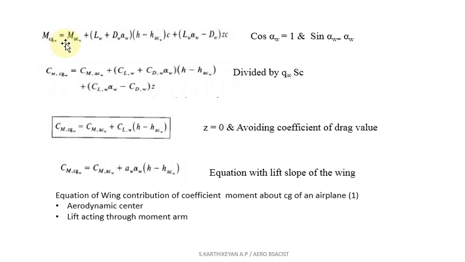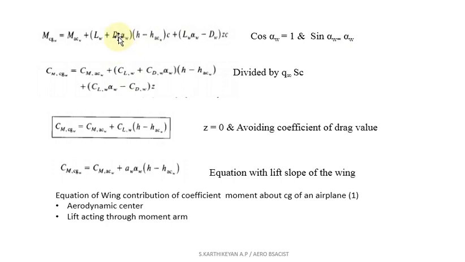So this is the equation we got from the previous slide. Now we are going to simplify the equation. How are we going to simplify it? The alpha W value is very small. Alpha W is nothing but your absolute angle of attack for the wing section. So automatically I can consider cos alpha W equal to 1 and sin alpha W equal to alpha W. Okay, I can substitute these values into this equation and I will get this form.